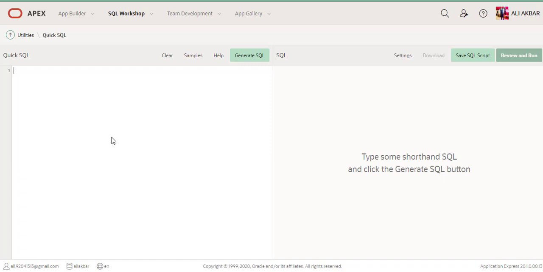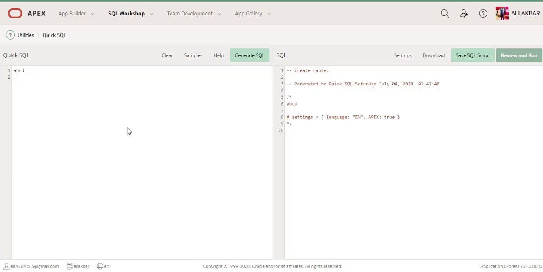Okay, I'm creating a table. Suppose I don't know any table structure. I don't know any query to create a table. I don't know how to write a query. I don't know how to create a table from SQL Workshop. I just write down here that I want to create a table. I type the table name, A B C D. Okay, you just press enter.